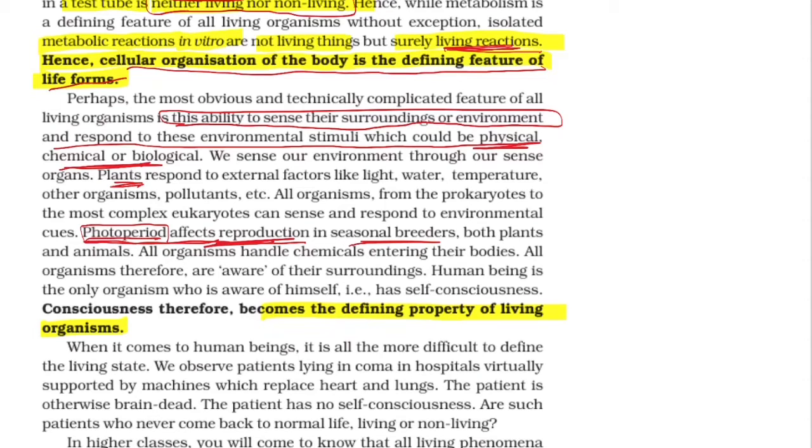All organisms, from prokaryotes to the most complex eukaryotes, can respond to environmental cues. All organisms handle chemicals entering their body. All organisms therefore are aware of their surroundings. Very important: human beings are the only organisms who are aware of themselves, as self-consciousness. What is the meaning of this?